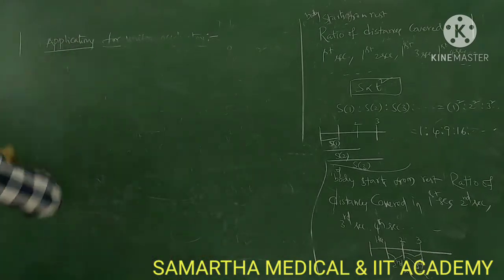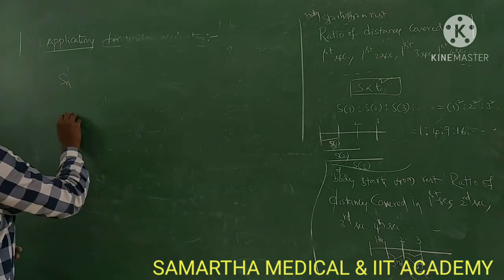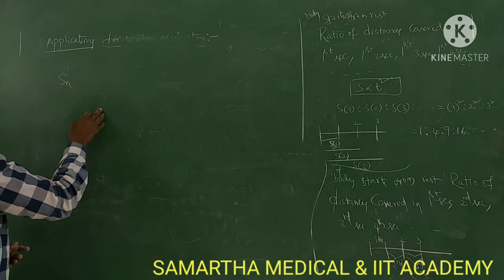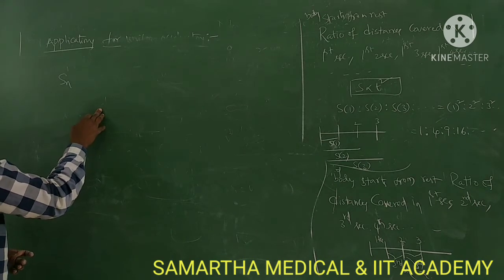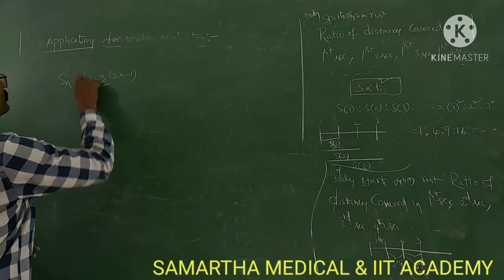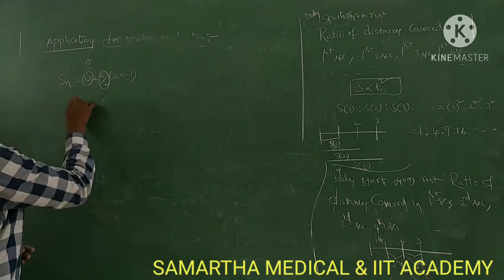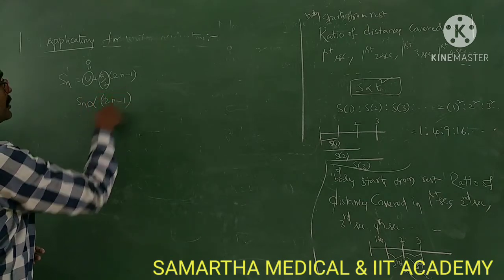Now in this case, what is the formula? Sn is equal to u plus a by 2 into 2n minus 1. Here u is 0 and a by 2 is constant, so Sn is directly proportional to 2n minus 1.